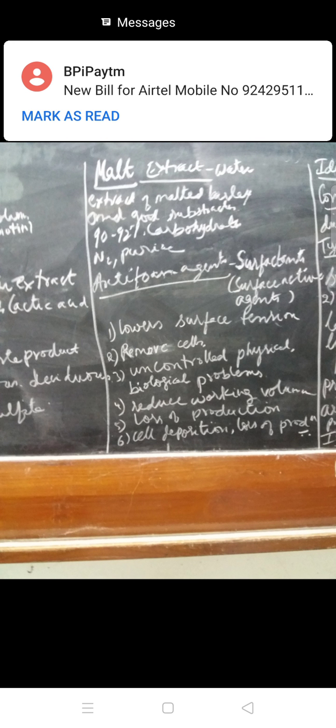Then these are the types of the raw materials. What are the other things which we are using in the fermentation media? We are going to use anti-foam agents. So as I told you, foam is one of the very much difficulty in the fermentation industry. The foam has got a few defects. What the foam does is it lowers the surface tension. It removes the cells. They are nothing but the bubbles which have been formed, and these bubbles remove the cells along with the skimmed surface.